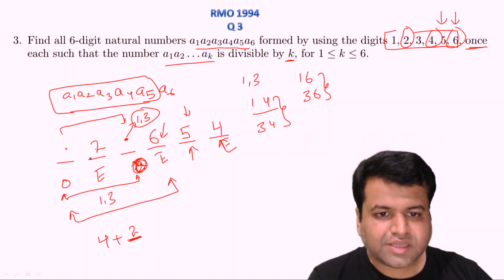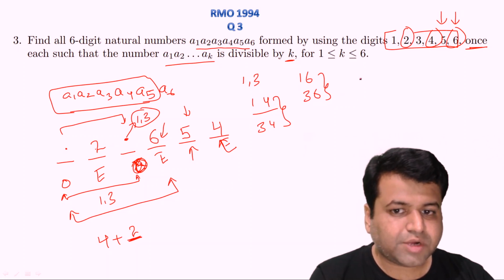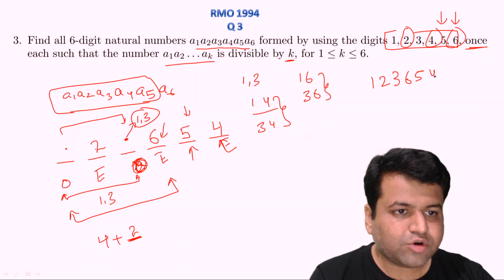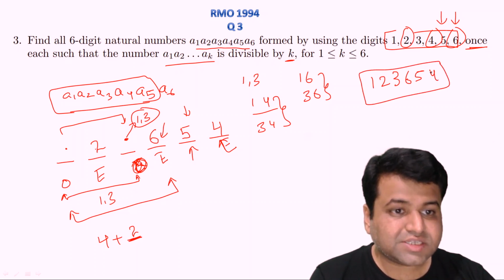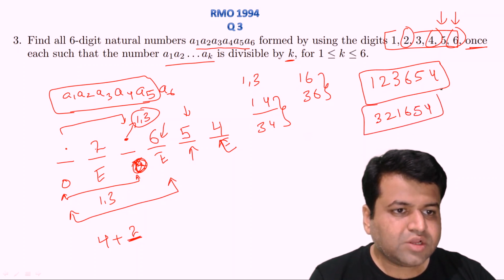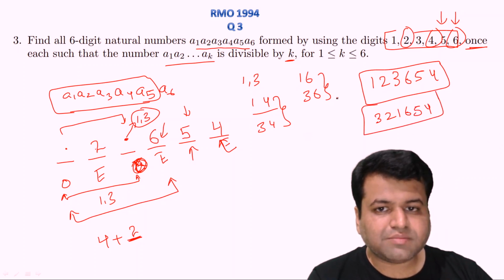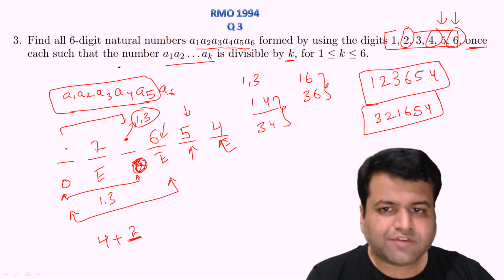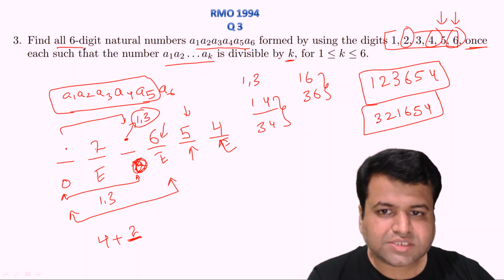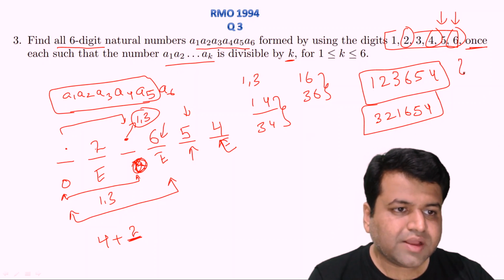Now 1 and 3 we can circulate with anything, right? So the possible numbers are 1 2 3 6 5 4. This is one possible such number, and the other number will be 3 2 1 6 5 4. So these are the two possible numbers. In the question it was asked to find all 6-digit natural numbers. The answer will be only 2, and these are those two numbers, right?